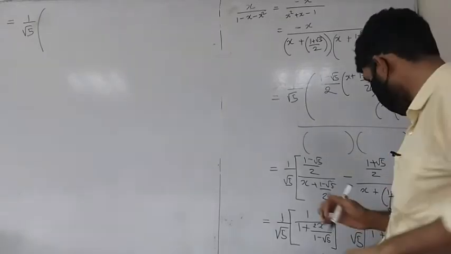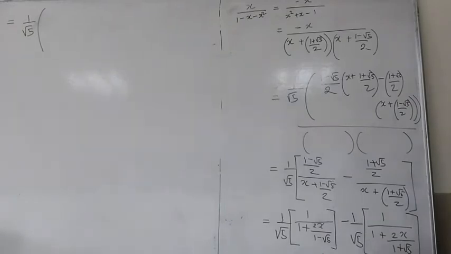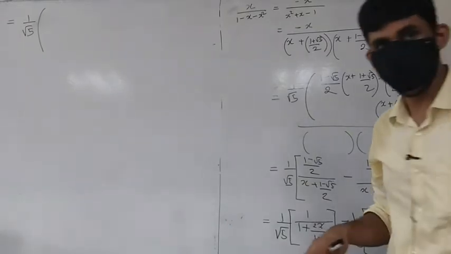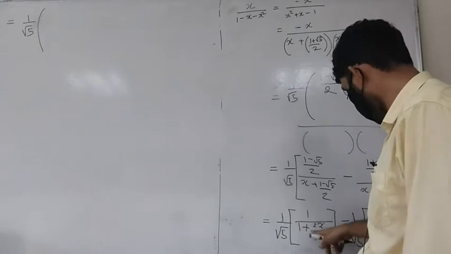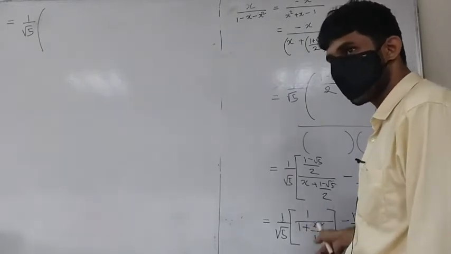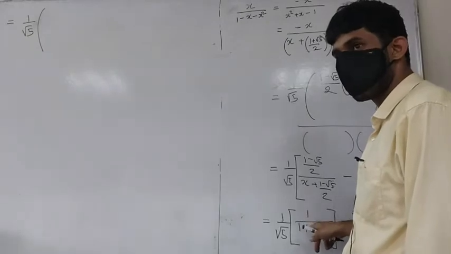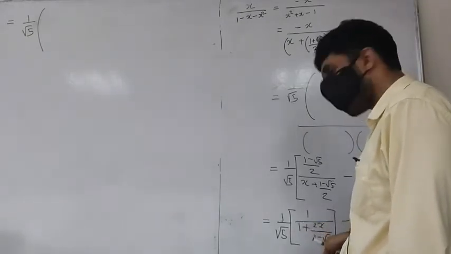X by 2. Have I made a mistake here? 2x, it is not? It's not 2x? It is. Okay, so there's a nice trick which you can do here. That is, you can rationalize the denominator over here, no? Rationalize, multiply and divide by 1 plus root 5. You multiply by 1 plus root 5, down what will you get?